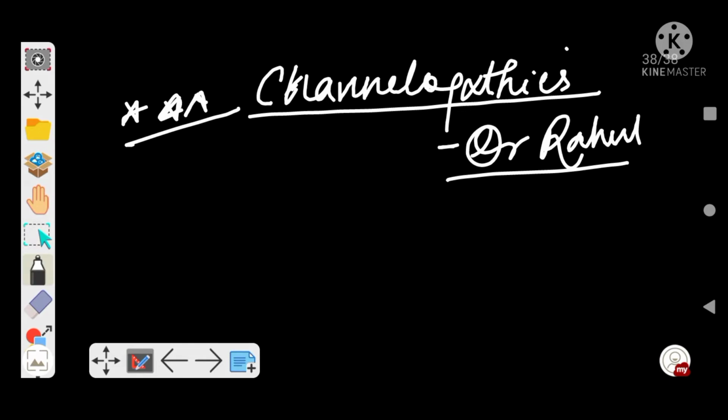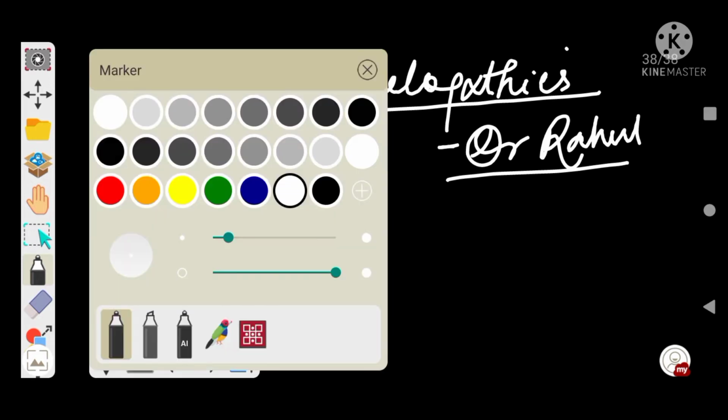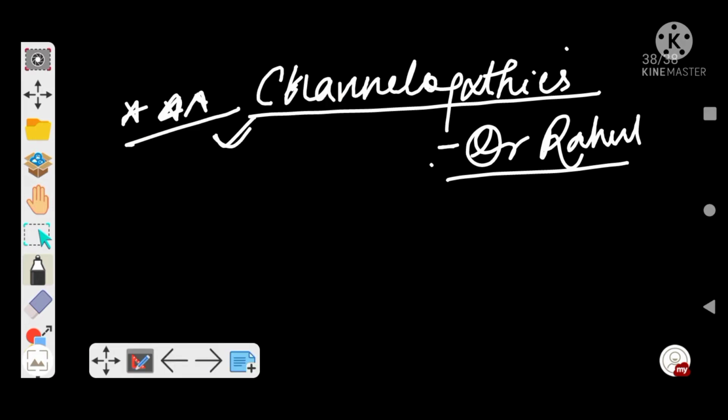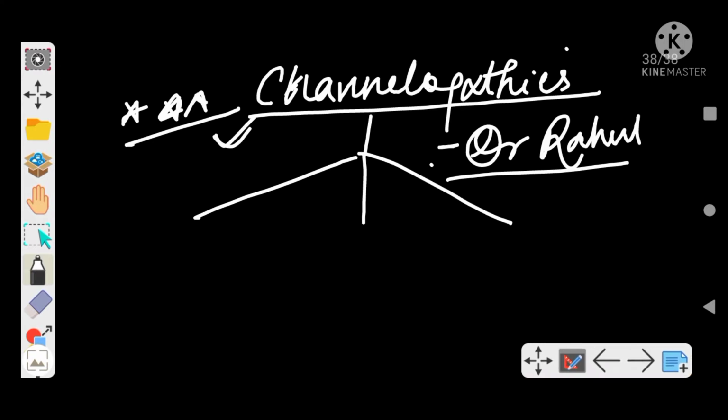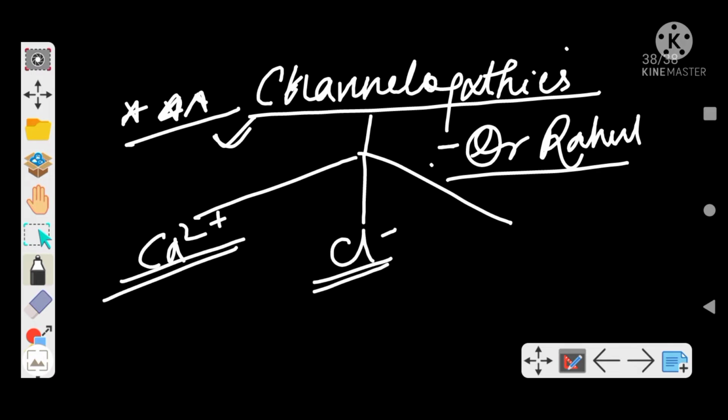Hi guys, so today we will discuss channelopathies. This is an important topic from your exam point of view, and has been repeated previously as well. So channelopathies we can broadly classify into three types. One is calcium channelopathies, chloride channelopathies, and sodium channelopathies, right?